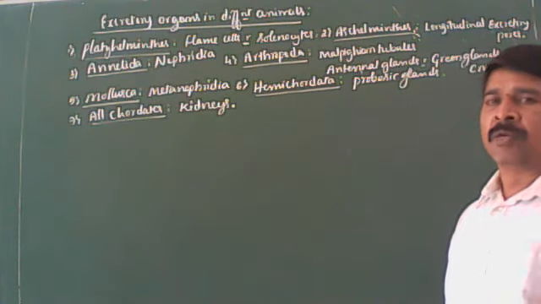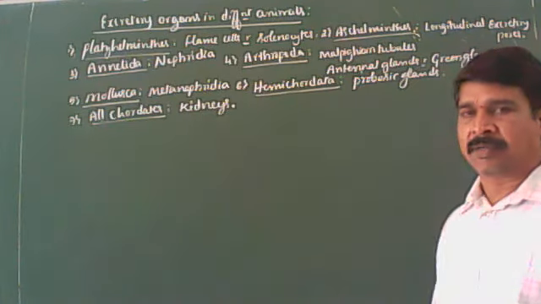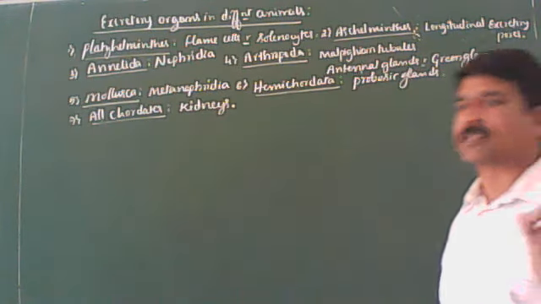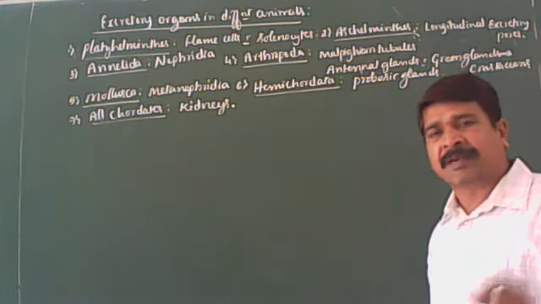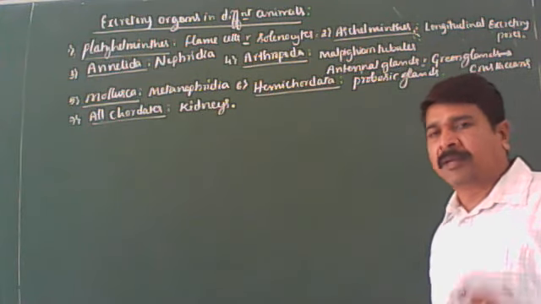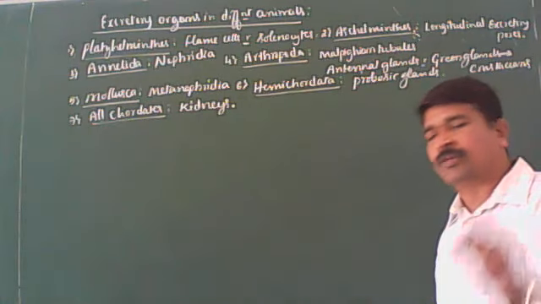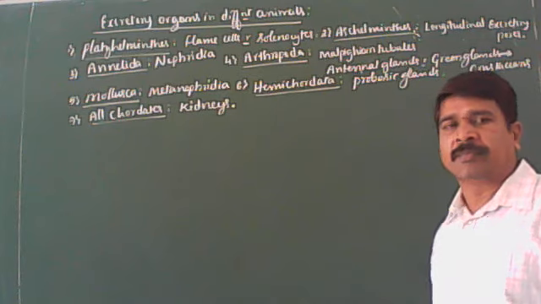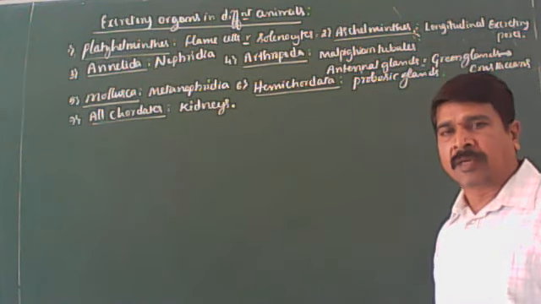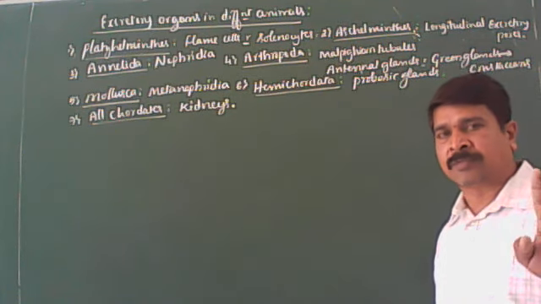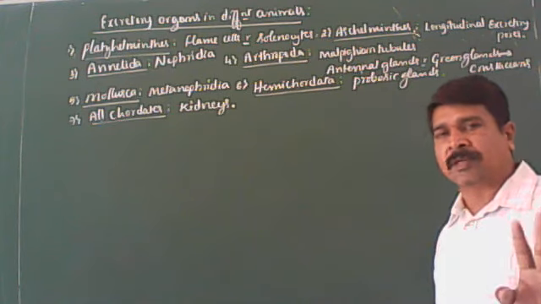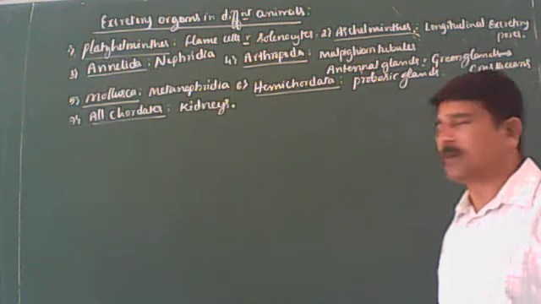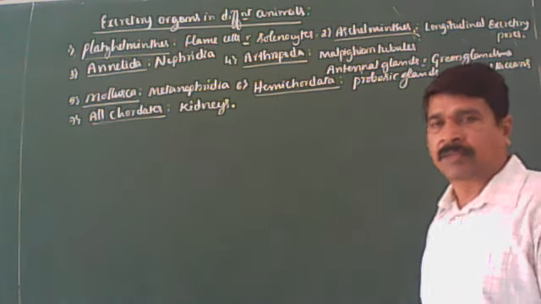You remember this. Porifera, no excretory organs. Platyhelminthes, flame cells, simplest excretory organs among animals. Aschelminthes, longitudinal excretory pores. Annelida, nephridia. Arthropoda, malpighian tubules, antennal or green glands, or coxal glands. Mollusca, metanephridia. Echinoderms, no specific excretory organs. Got it? Hemichordata, proboscis glands. All chordates from fishes to mammals, kidneys only. Clear? I think it is very clear for you.